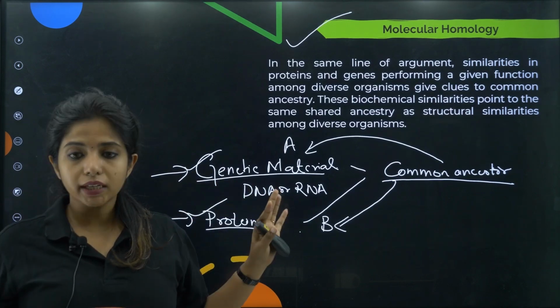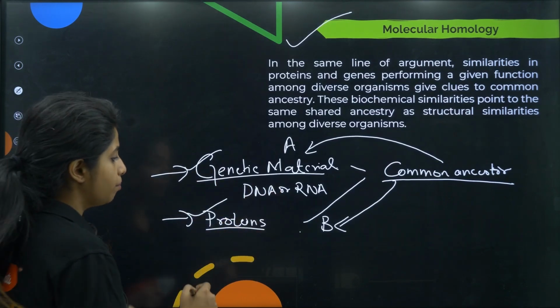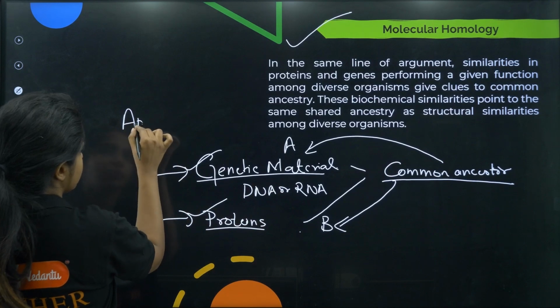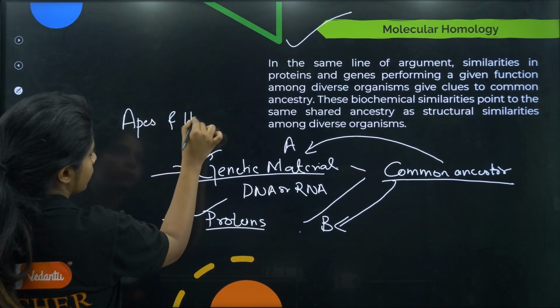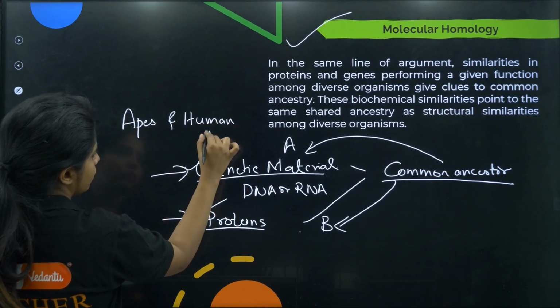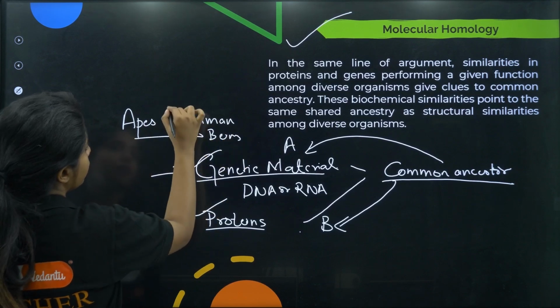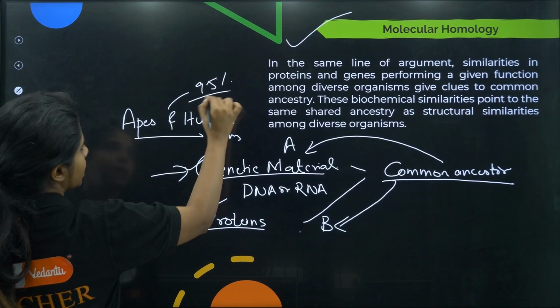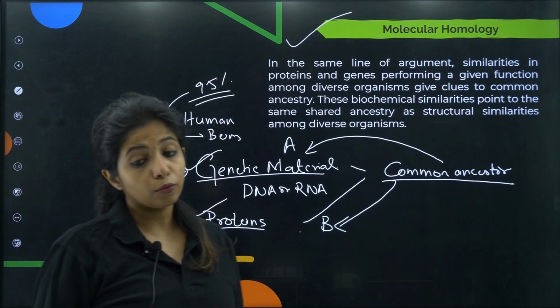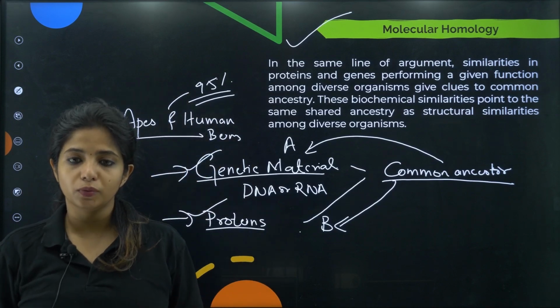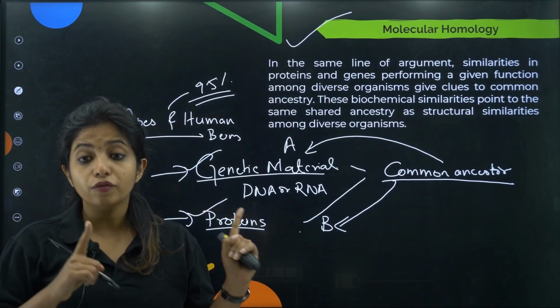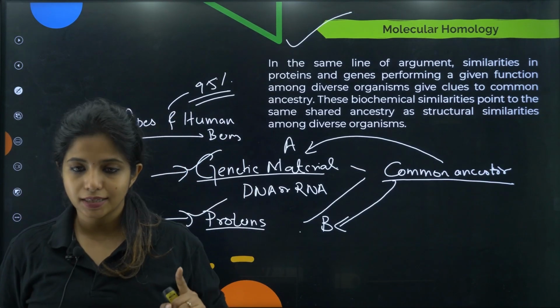And if you still didn't understand, I can tell you. For example, if you take monkeys or basically apes and us human beings, 95% of our DNA is similar. How can that be possible? 95% or more of our DNA is similar. It can only be possible if we have evolved from a common ancestor.